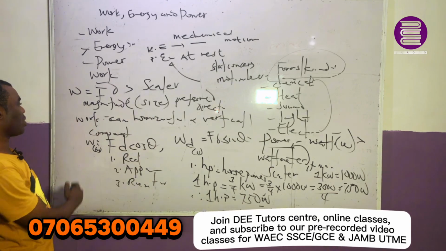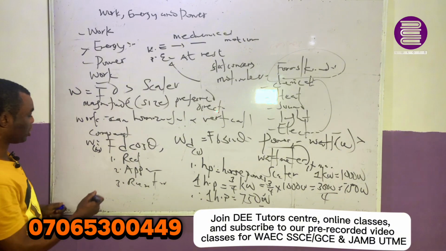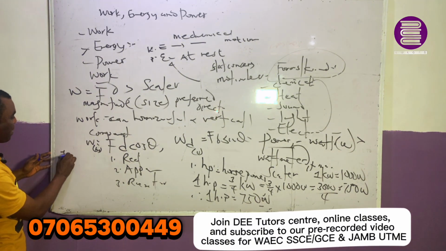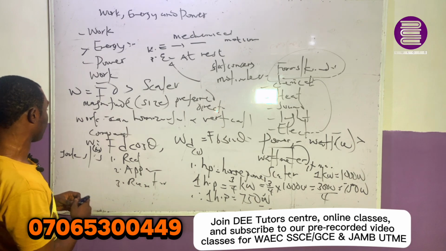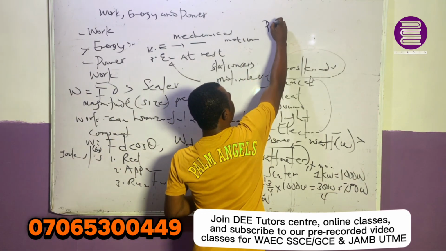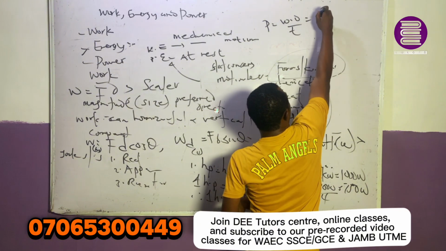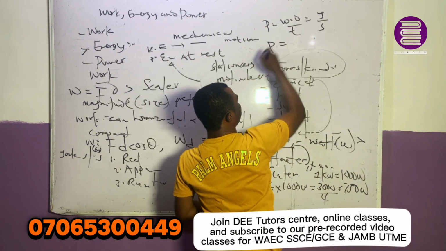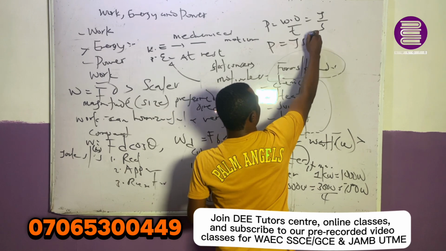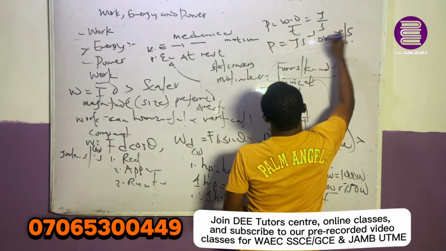Power also has the unit joule per second. Joule per second is gotten from the formula P equals work done over time taken, where work done is in joules and time taken is in seconds, so P becomes Js to the power of -1, or J per second.